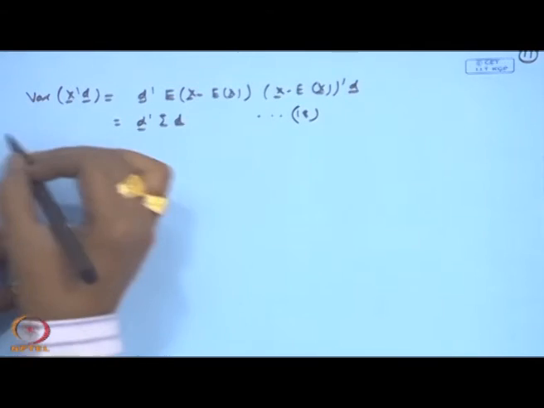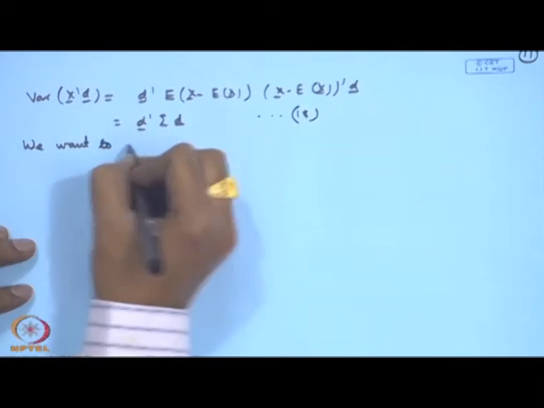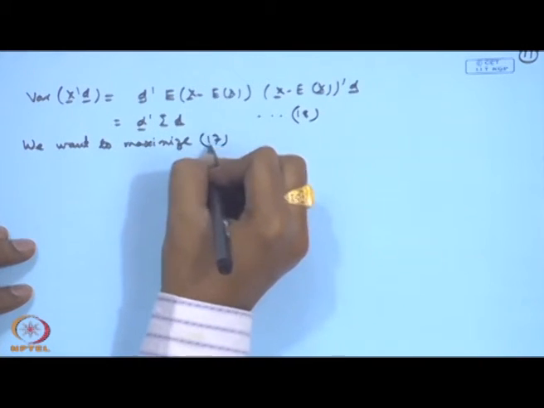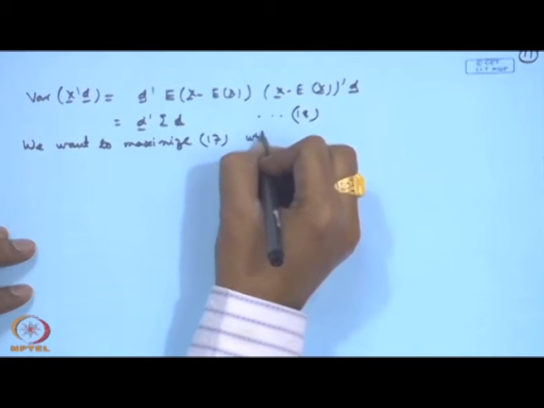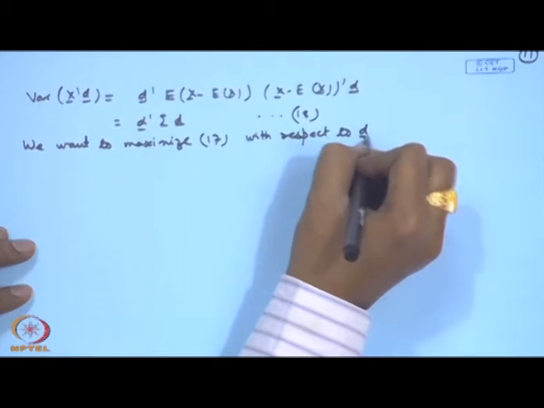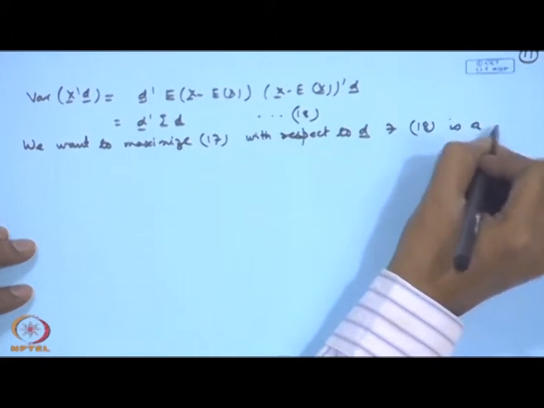So, basically we can say that we want to maximize 17 with respect to D such that 18 is a constant.